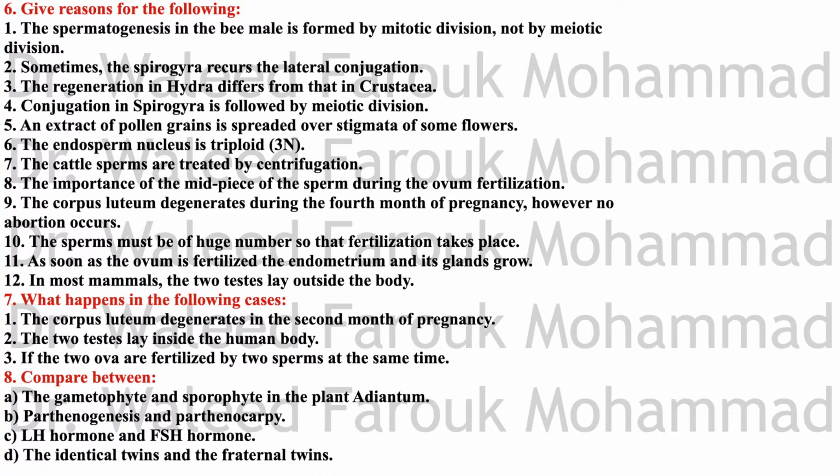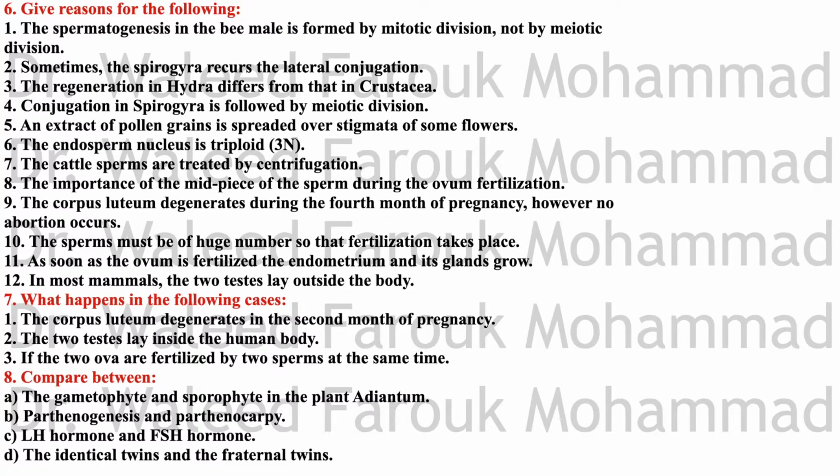Parthenogenesis and parthenocarpy. Parthenogenesis is a case of asexual reproduction in which the unfertilized egg has the ability to develop into a new individual without being fertilized by a male gamete, while parthenocarpy is the fruit development, stimulation of the ovary, devoid of seeds, seedless fruits, since no fertilization occurs.